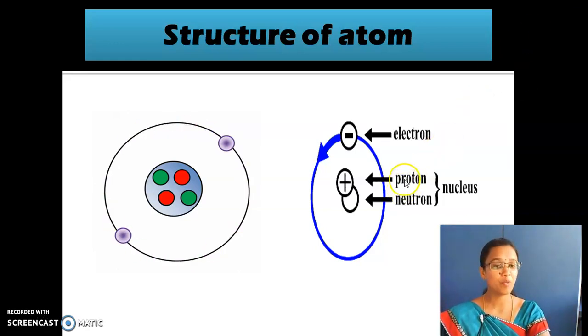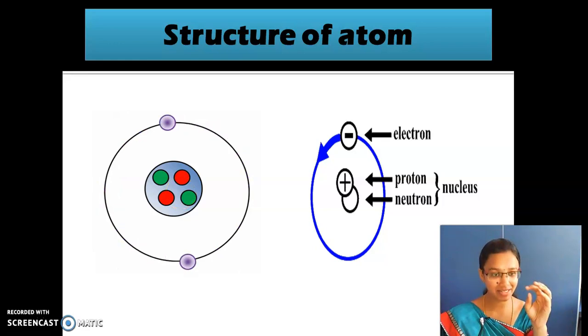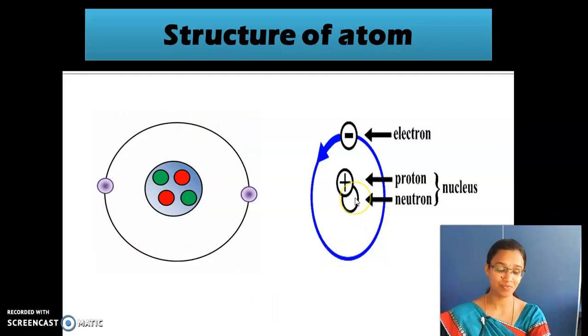Okay, then listen. The protons and neutrons are there at the center of the atom. Look here. You are able to see this red color, right? They are protons, so they are plus charges, and this green color, they are neutrons. They don't have any charges. These protons and neutrons are present in the center of the atom. Protons and neutrons are together called the nucleus, and the electrons are revolving around this nucleus.